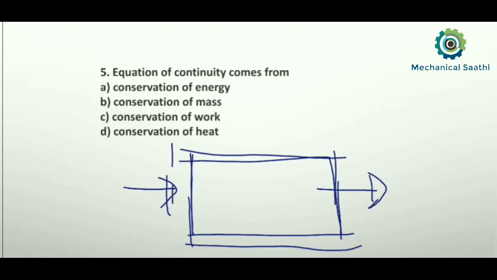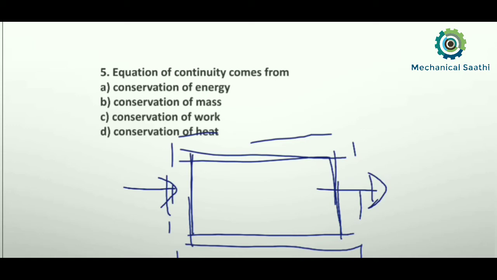So the control volume we mark by using this dashed line. So if we have considered this as the control volume, then whatever mass is entering the system, that amount of mass should leave the system. So that is known as your conservation of mass. And from this conservation of mass principle only, we have derived the equation of continuity.